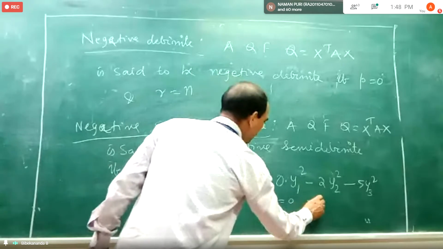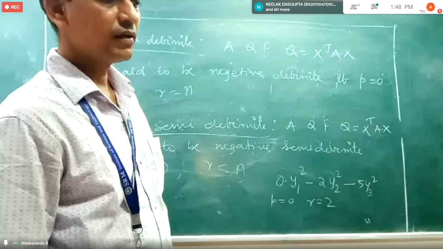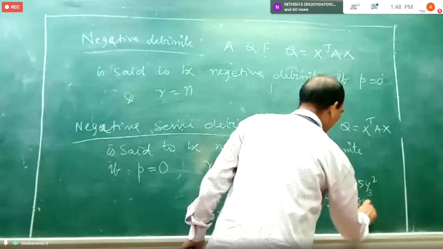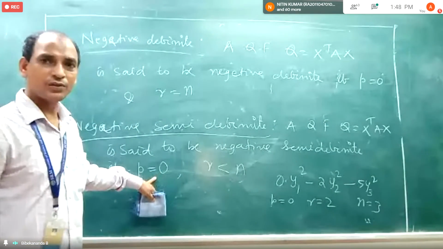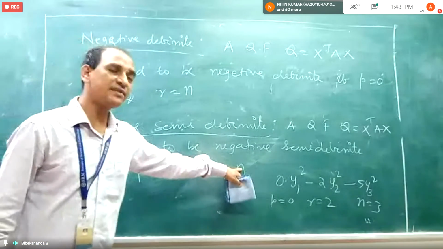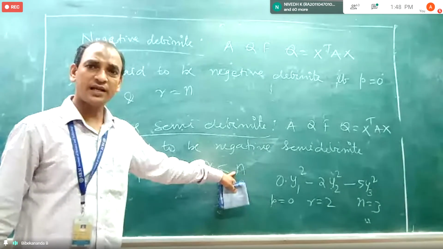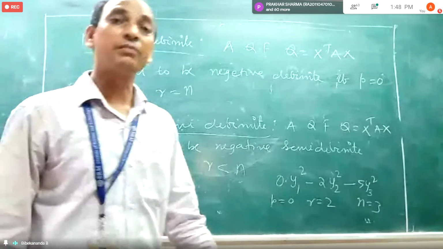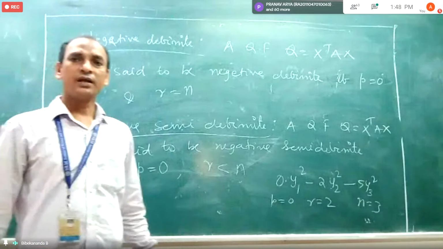Now how many unknowns are there? 3: y1, y2, y3. So n is 3. So you are having P equal to 0, and R is less than n. Rank is less than number of unknowns. And so it will be negative semi-definite.